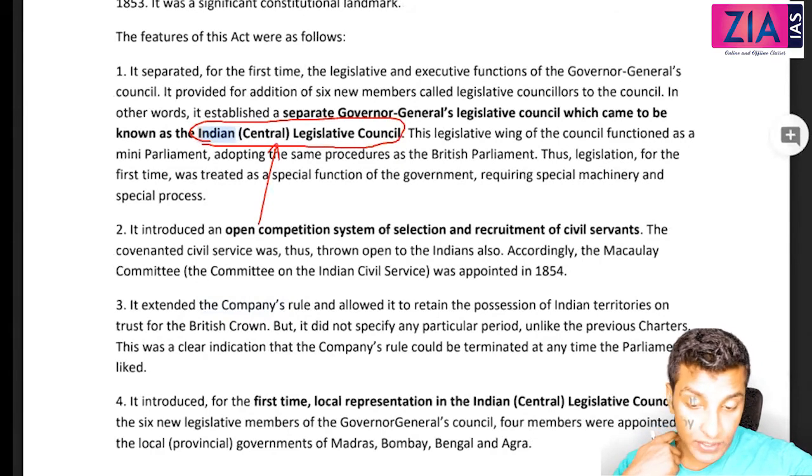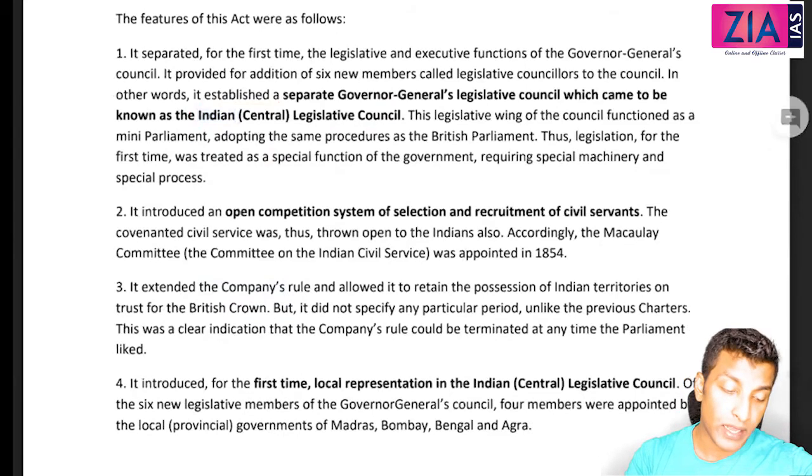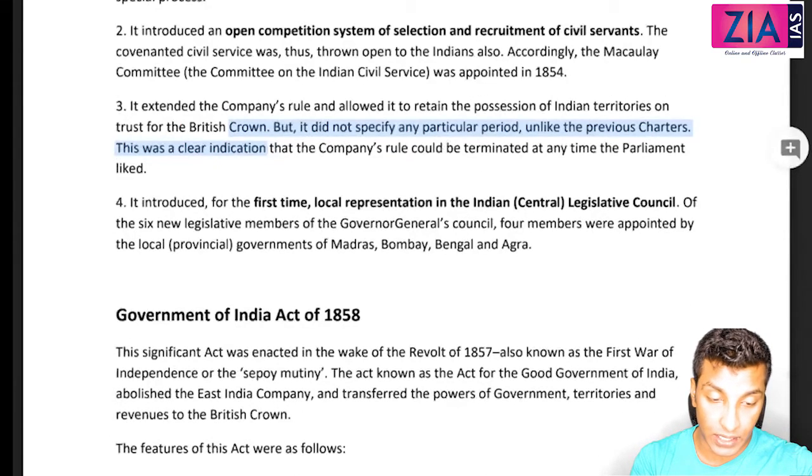This legislative wing of the council functioned as a mini parliament, adopting the same procedures as the British Parliament. Thus, legislation for the first time was treated as a special function of the government, requiring special machinery and a special process. Again, here is where the open competition system was starting.